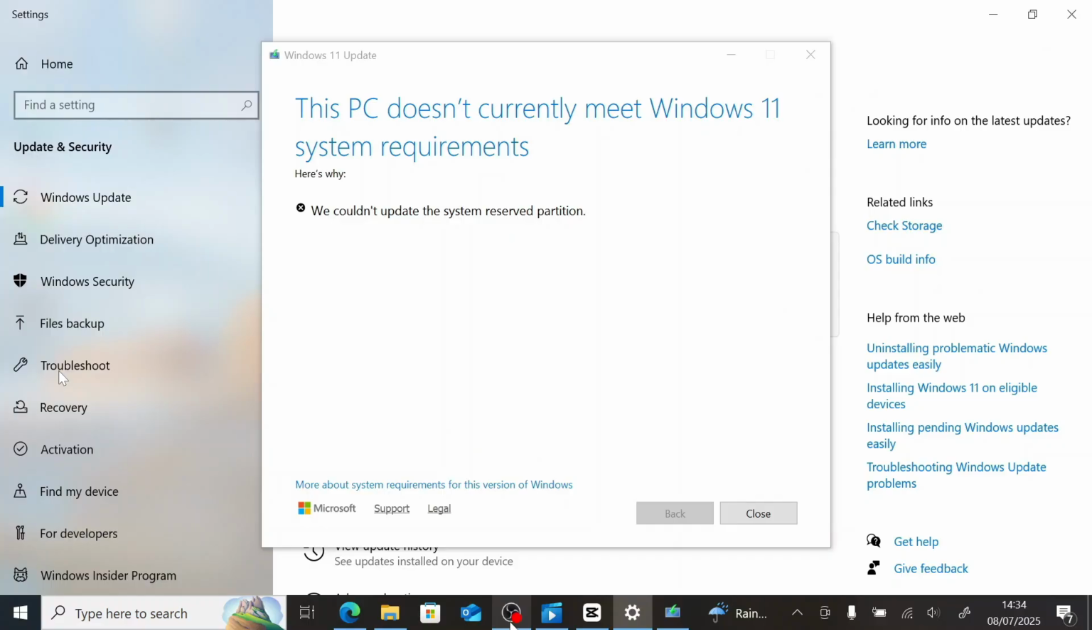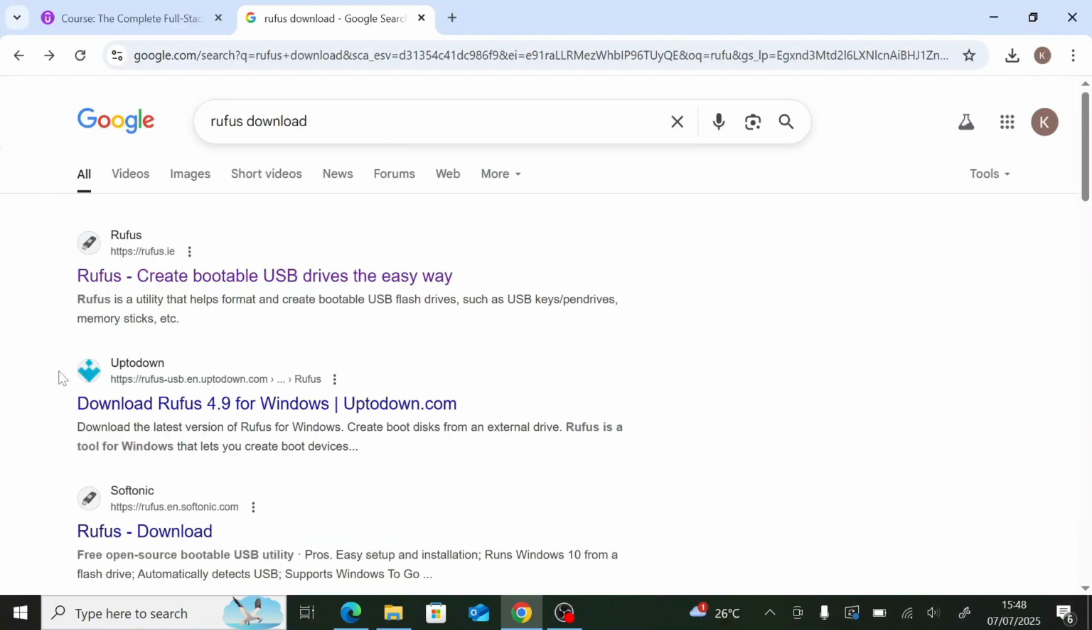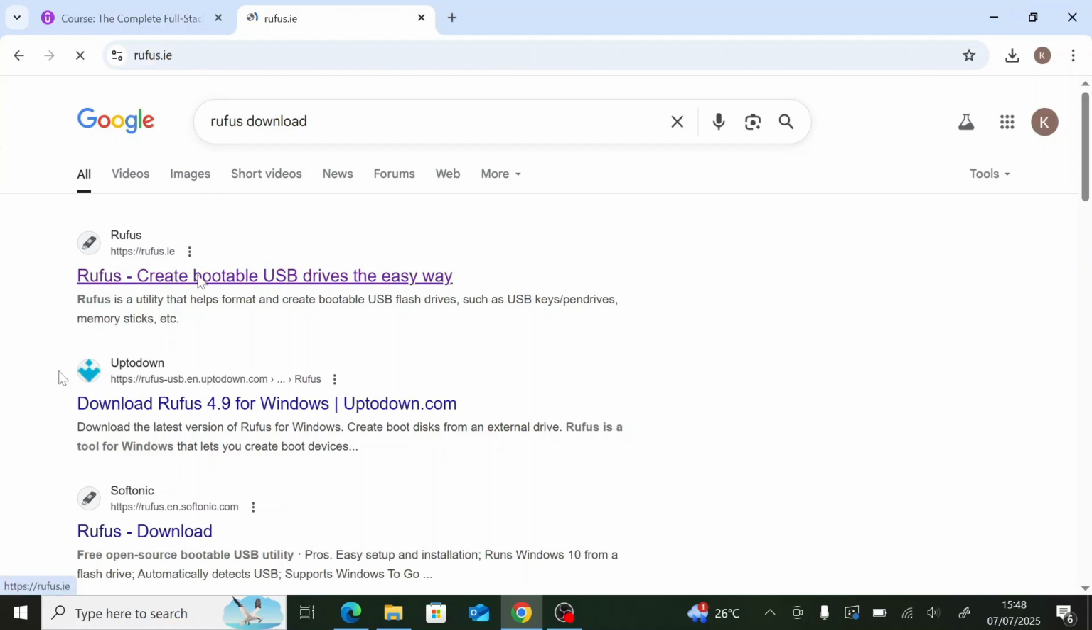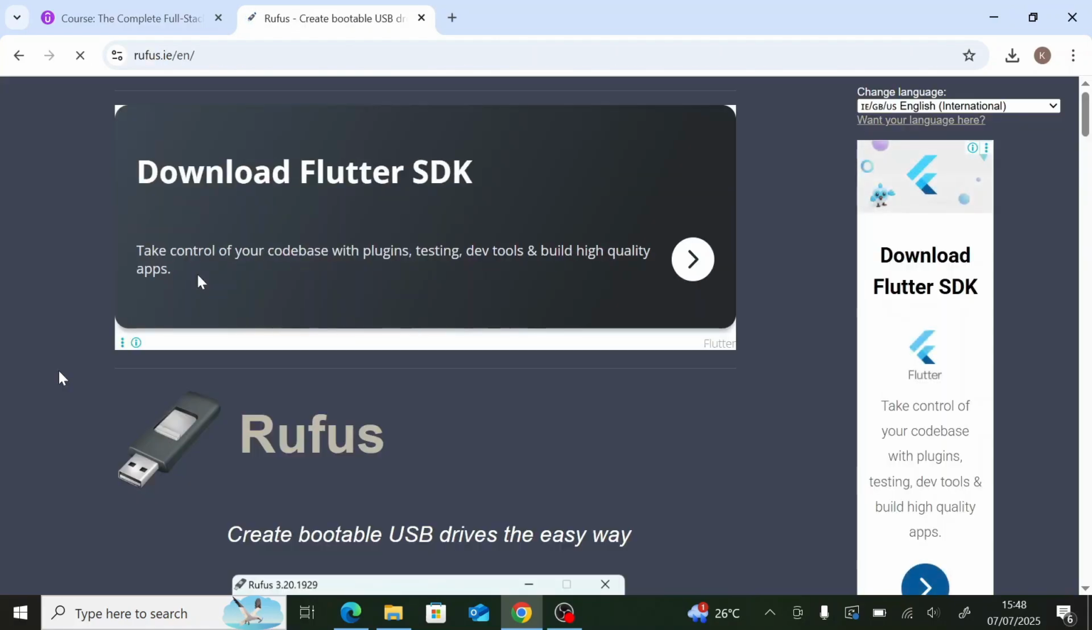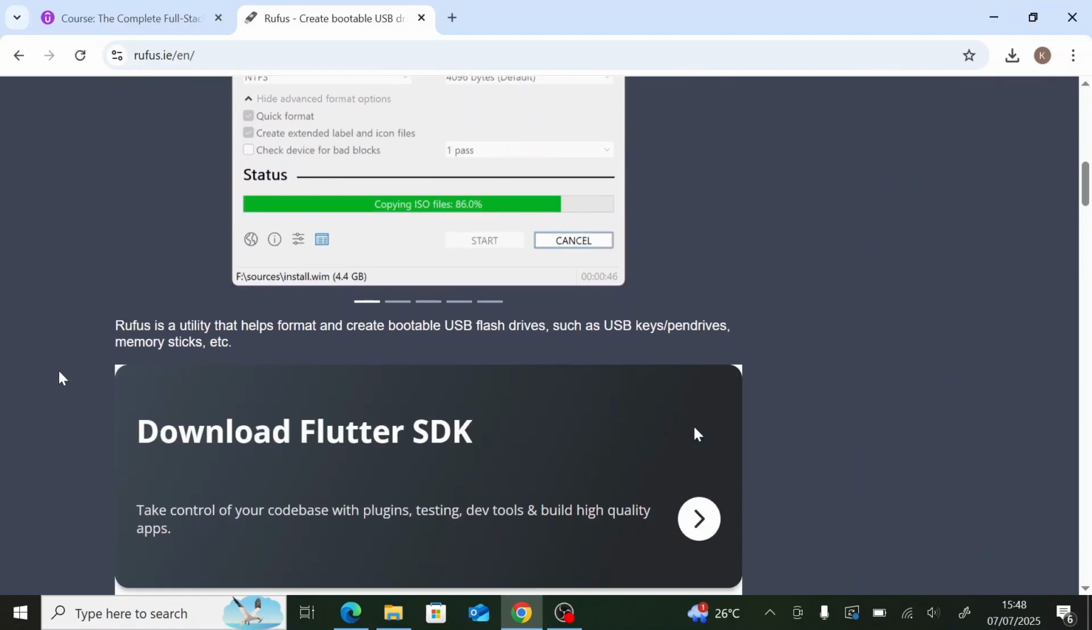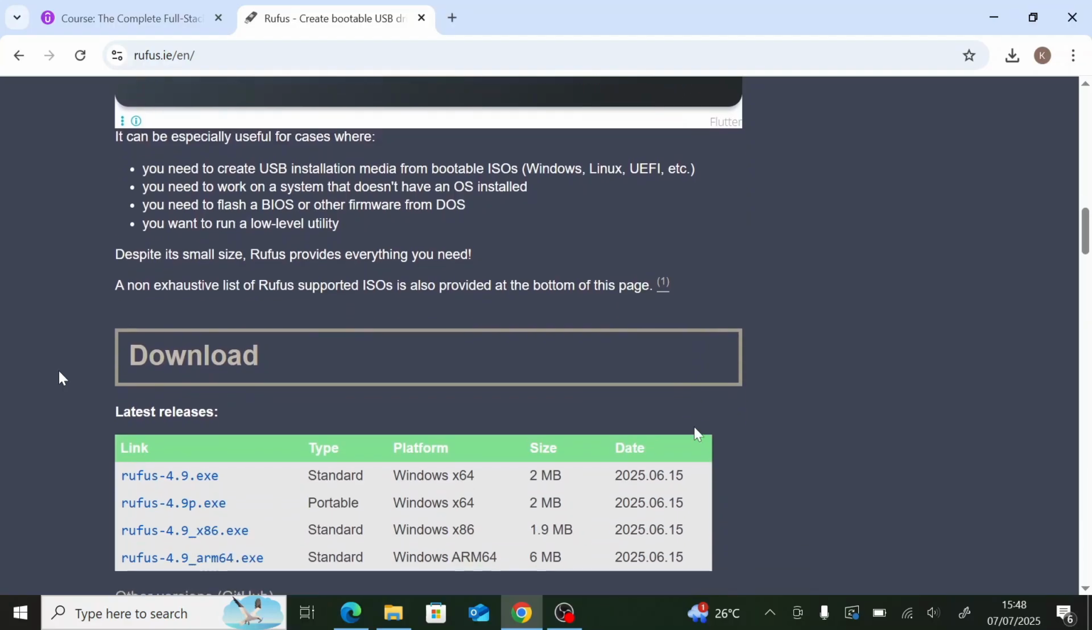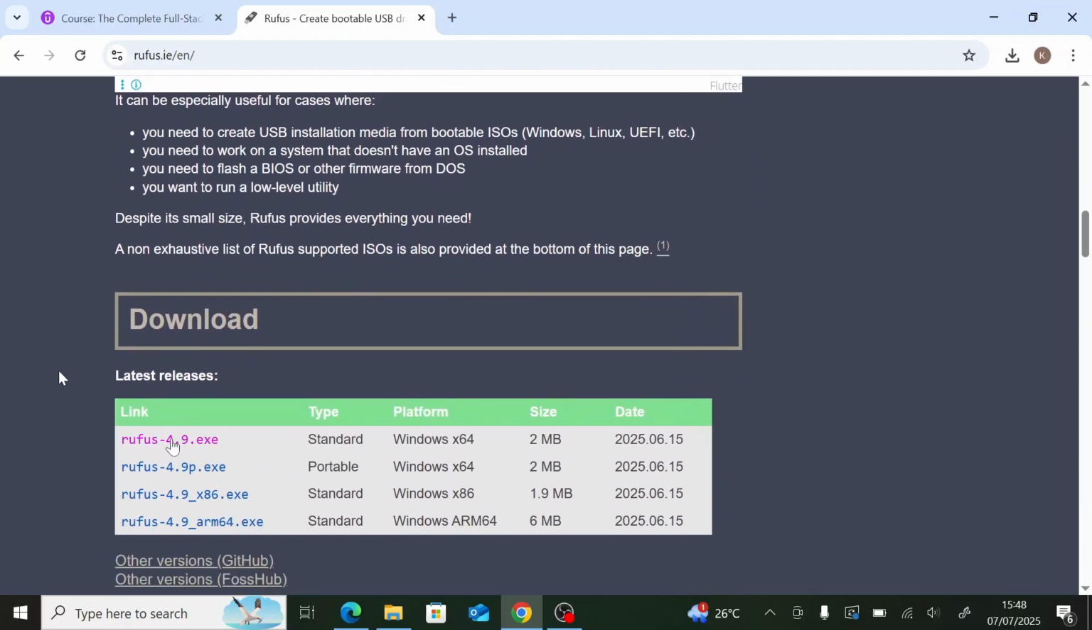If you cannot install it and it shows you this message, it means your PC is currently not meeting the requirements. So we have to use the other method, which is the bootable USB drive method to install it. That's what we are going to use. But before then, we have to download Rufus. It's a bootable device tool that will help your USB to install. So we click to download Rufus. We go to their latest release and click on the latest release to download.